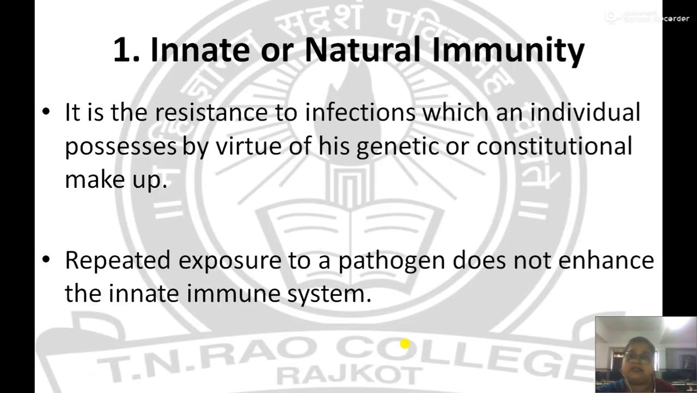The first type is called innate or natural immunity. It is the resistance to infection which an individual possesses by virtue of his genetic or constitutional makeup. That means our immune power is decided by the genetic factor of the human being. It is different for each and every individual.